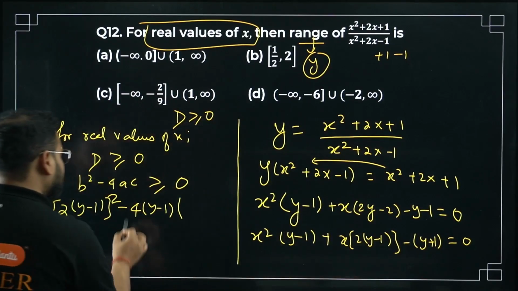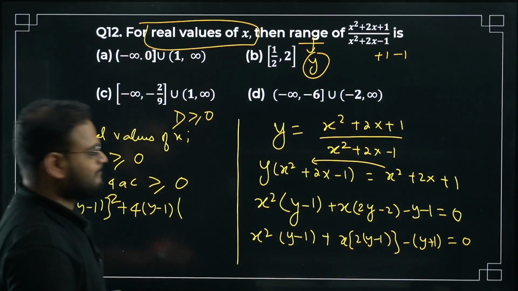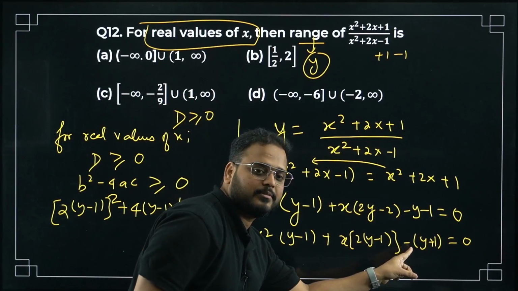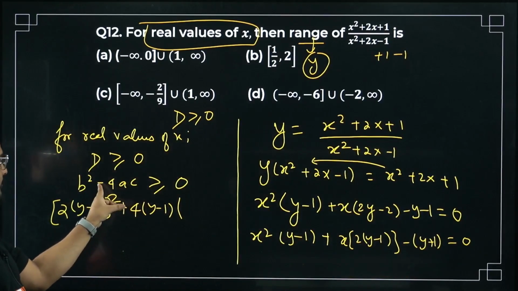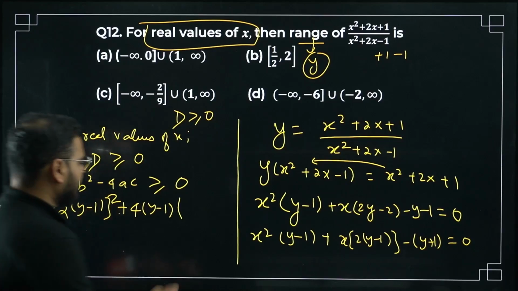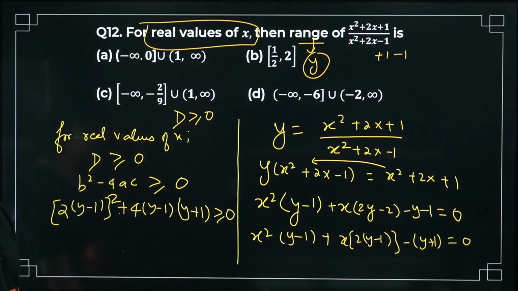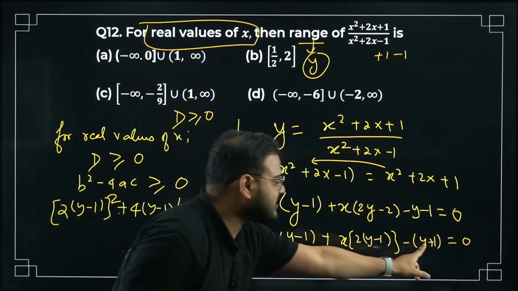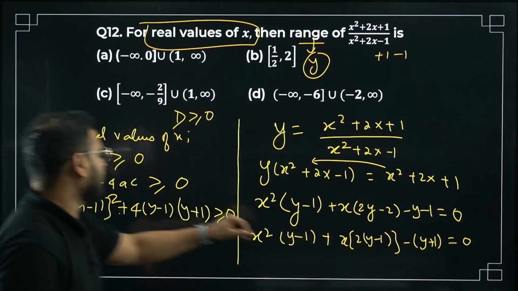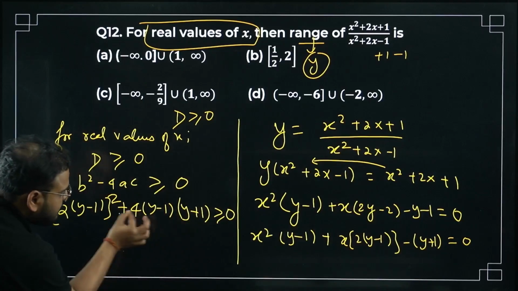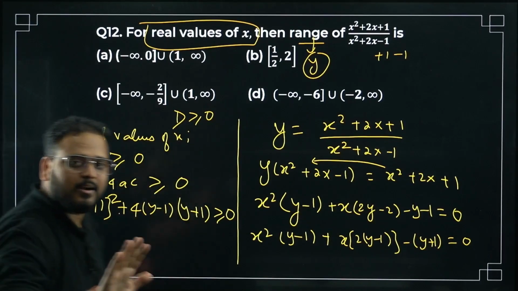Minus sign is there, which makes it positive. I have a minus sign over here. 4ac, minus will become positive. So correct, right here plus 1. I hope there is no doubt whatsoever. What I've done: c was a negative number, minus y plus 1. Multiplied with this minus sign it becomes positive. Clear, na? Not a problem at all?